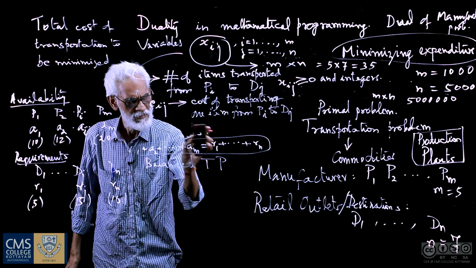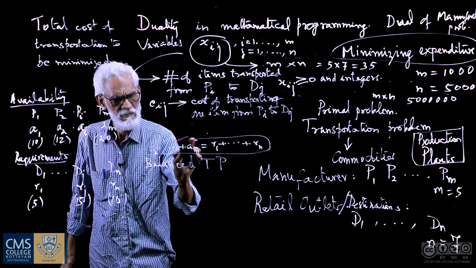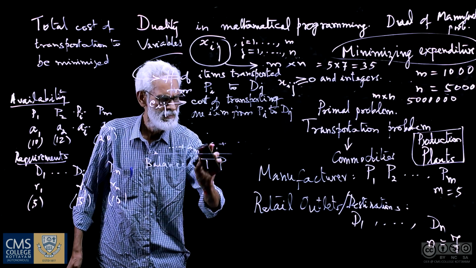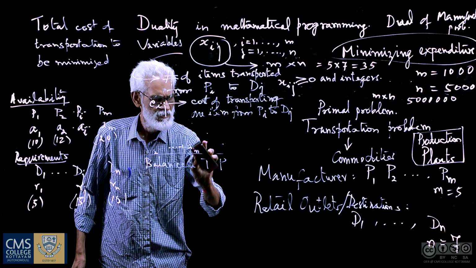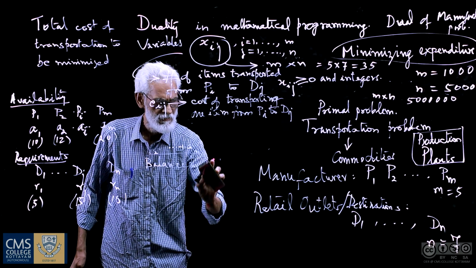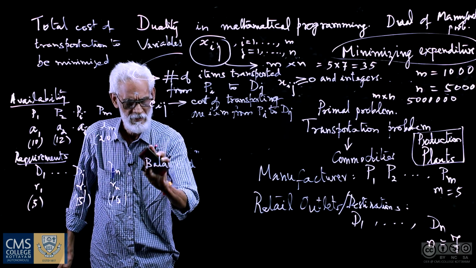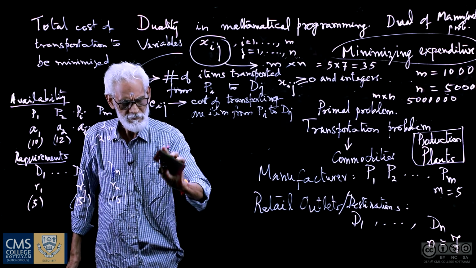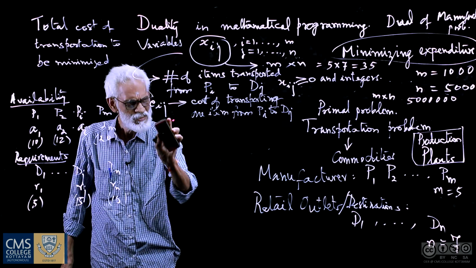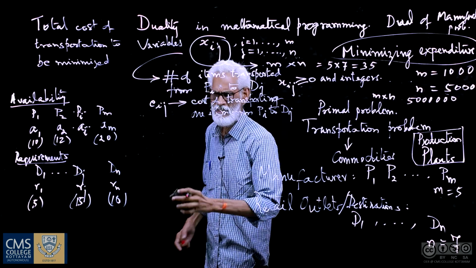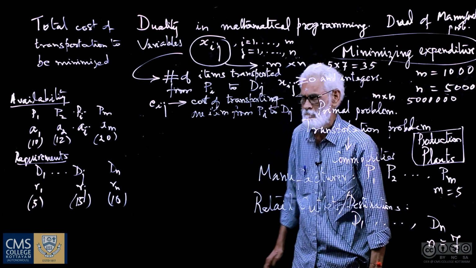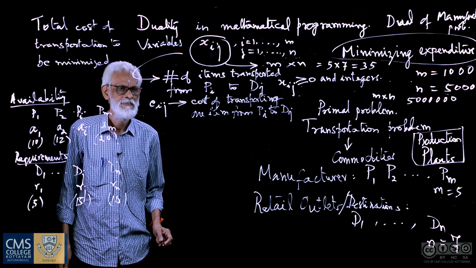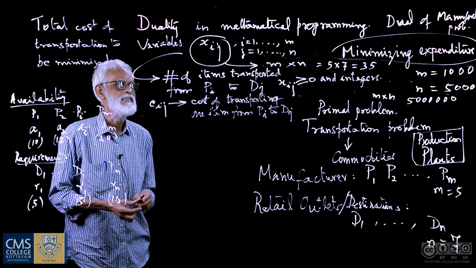Once I write that, and then some constraints, I can construct the dual problem. I have to give a meaning for the dual problem. That is more important. In fact, the problem that I was telling about the balanced food does not actually explain the whole idea in a very clear fashion. So I thought this would be a better way of presenting the concept of duality in mathematical programming.